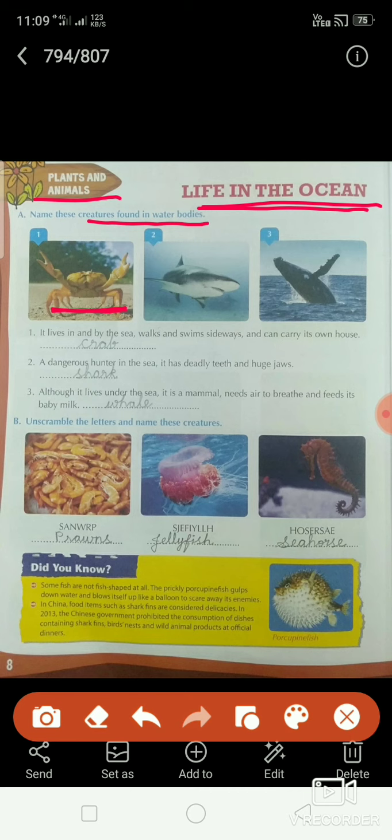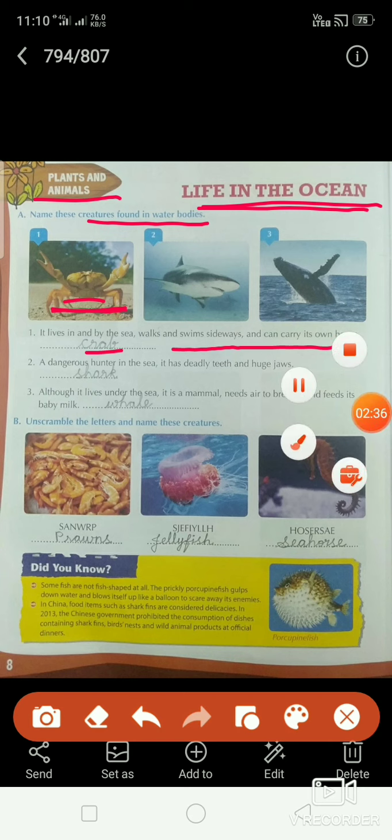Usually you go to the beach, so you can play with this kind of creature also, no? It will be running here and there. What is the name of that? It is a crab. It lives in and by the sea, walks and swims sideways and can carry its own house. The name of it is crab. C-R-A-B, crab.